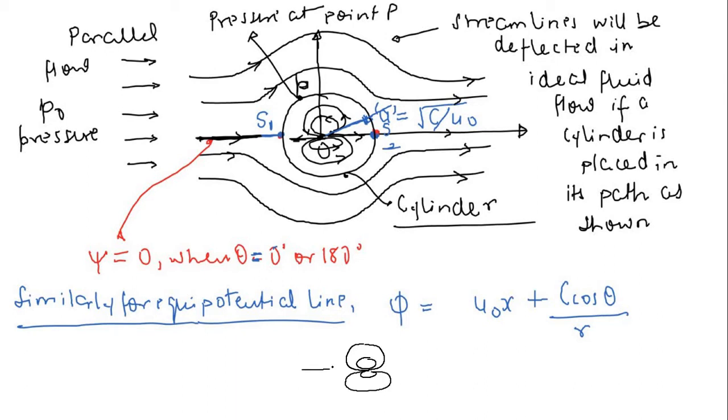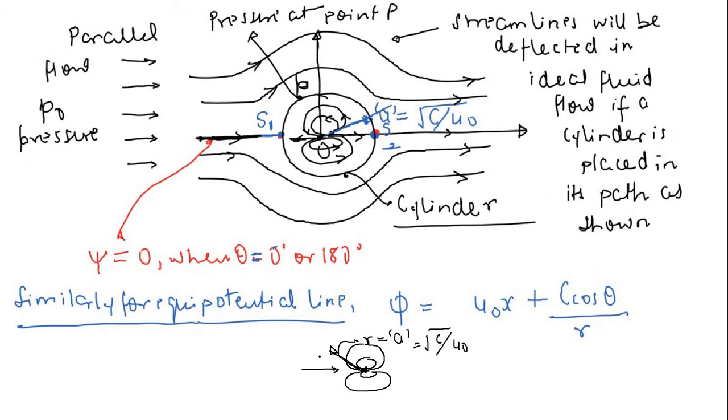And when this uniform flow reached around this doublet, at a distance r, let's say I consider first of all r is equal to a, that is square root of c by u naught.